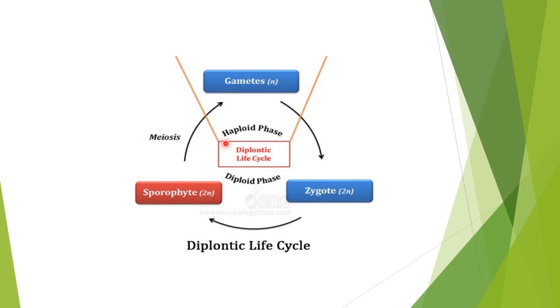So there will be a brief stage that is a haploid phase, that the gametes will be formed there. But the overall here will be a diploid phase. That is why we call it a Diplontic life cycle, because the prevailing life cycle here is a diploid structure, which is a sporophyte. Gametophyte is not formed here. The sporophyte undergoes meiosis, a reduction division, to form the gametes, then fusion of the two forms the zygote, and the zygote undergoes mitosis and will form the sporophyte. That is called the Diplontic life cycle.